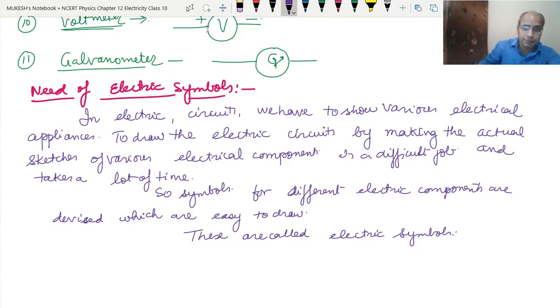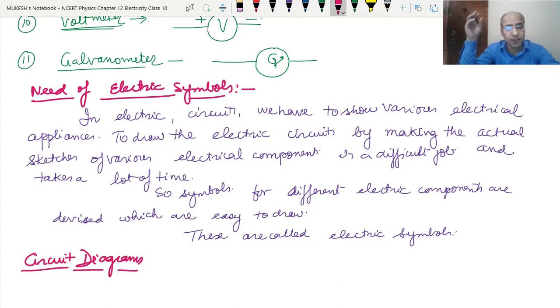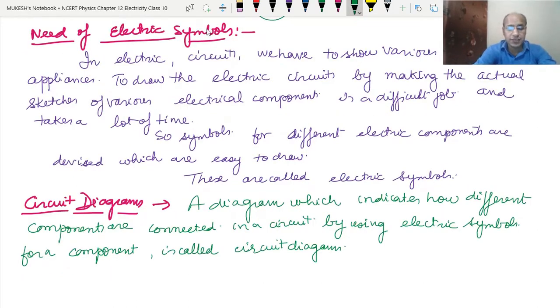Now the circuit diagram. Different electric circuits have different devices, as I told you in the beginning also, and they are interconnected also. So how they are connected in the different combinations and how they are connected to each other, this is shown by the circuit diagram. We can define it like this: a diagram which indicates how different components are connected in a circuit by using electrical symbols is called a circuit diagram.